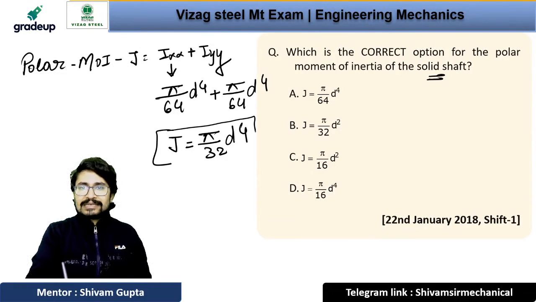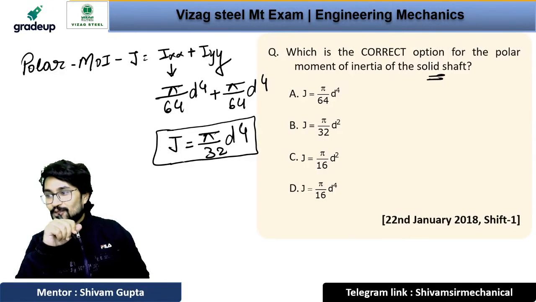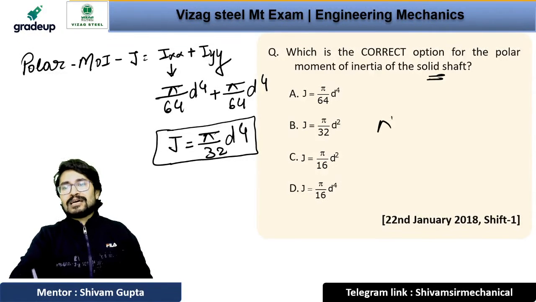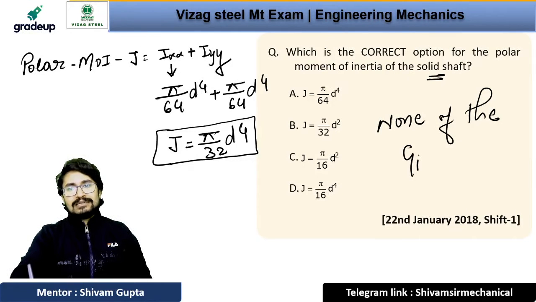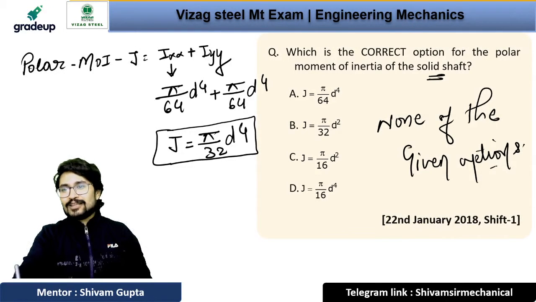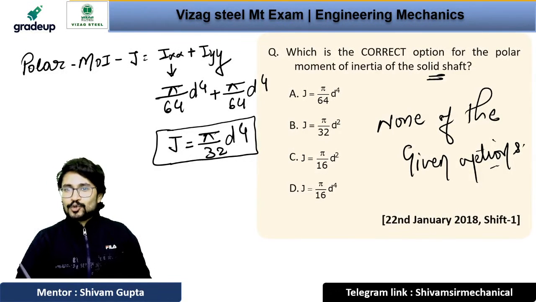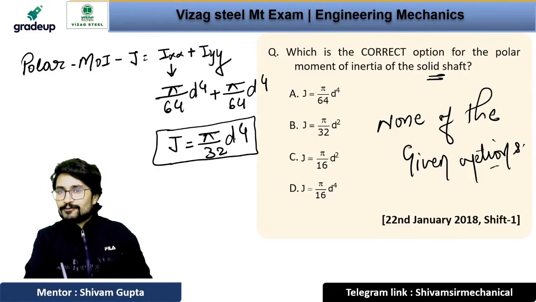Can you see the options here? You should notice that none of the above is correct. None of the given options. That is the level of concepts you have in your mind, right? 32 should be there, and d to the power 4 is also a main thing. Here it is written pi by 32 d square. No, it is not a correct answer. Pi by 32 d to the power 4 should be there, right? This 4. Now coming to the next question.